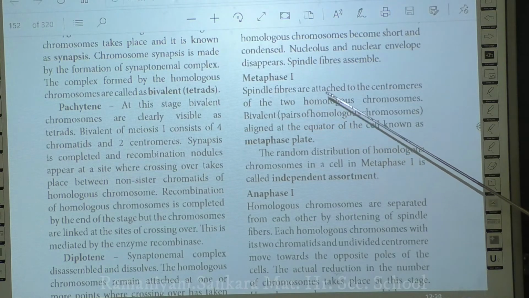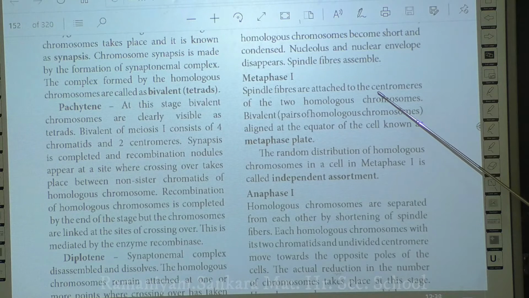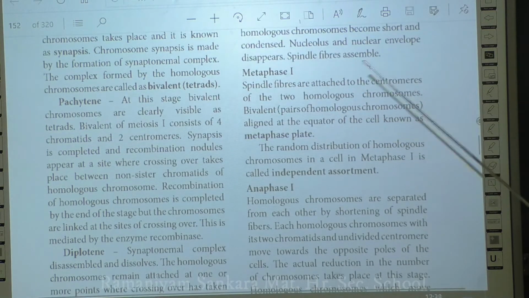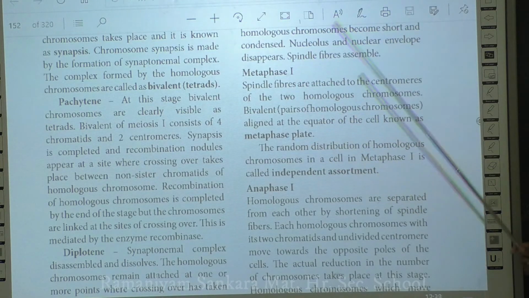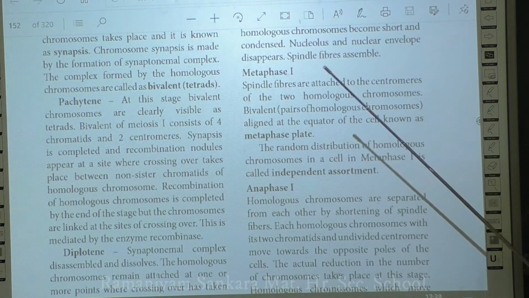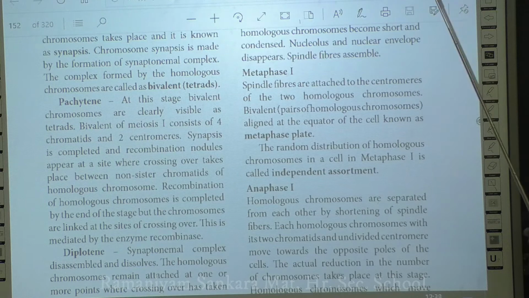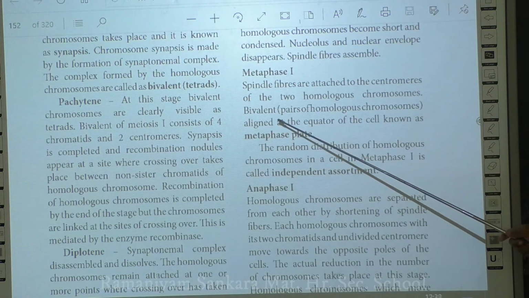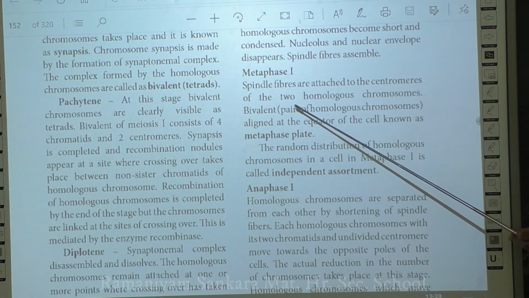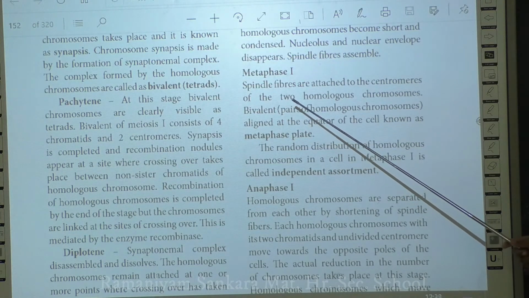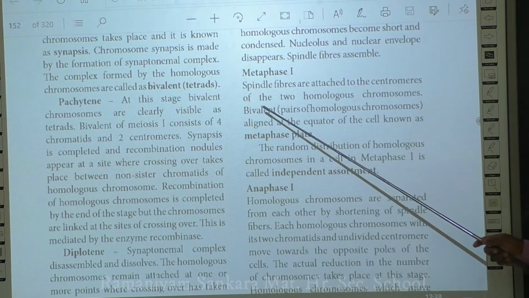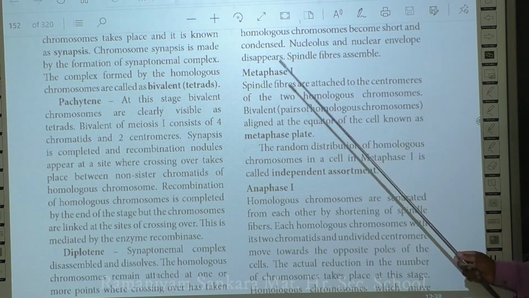So the spindle fibers get attached to the kinetochore of the centromere. When they attach, they attach only to one kinetochore of your chromosomal pair, not to both kinetochores. It is not attached to both kinetochore proteins of the homologous pair.